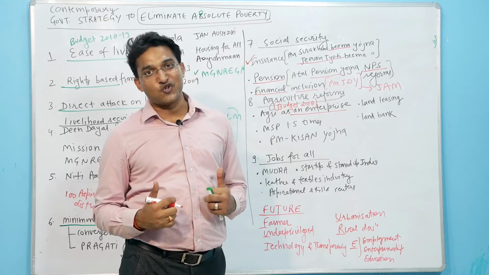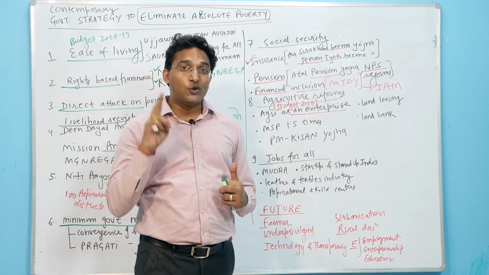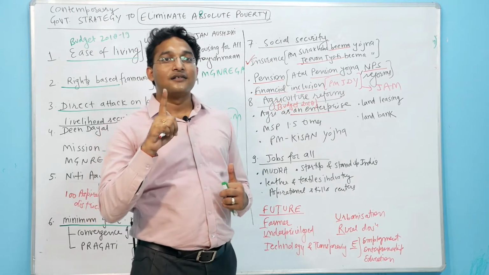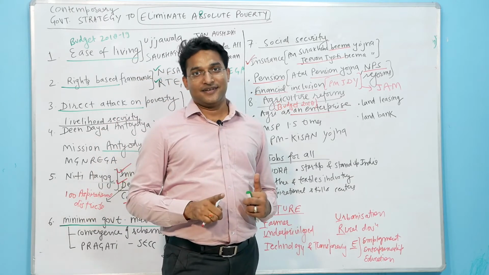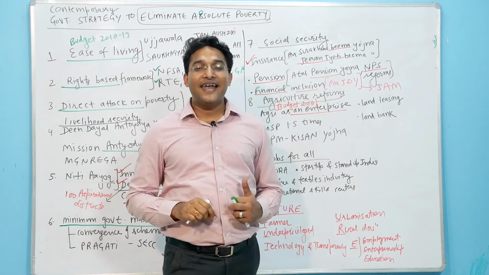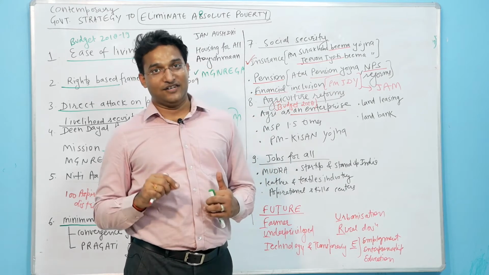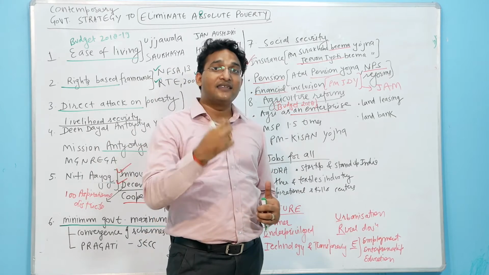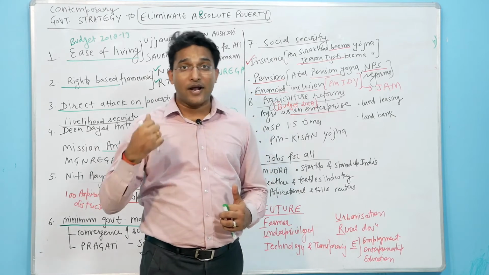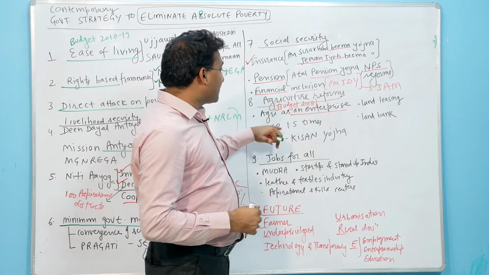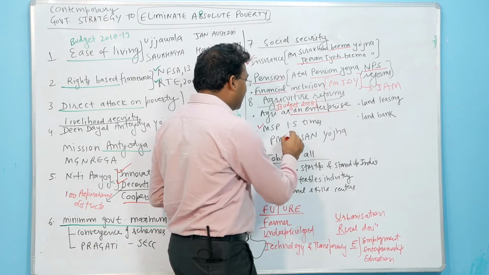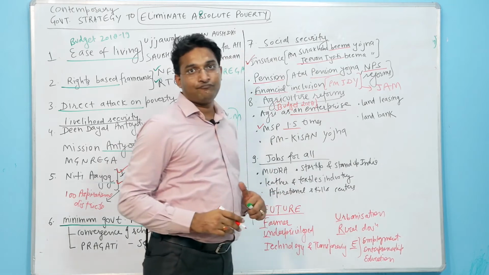And how is that possible? When we ensure two things. One thing is the farmers get very good prices, and second thing is we increase the agricultural productivity, right? They can get good prices with the help of MSP, which has been increased by 1.5 times.